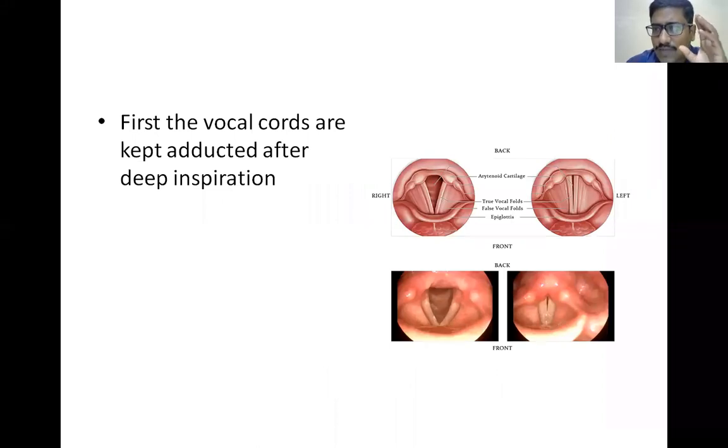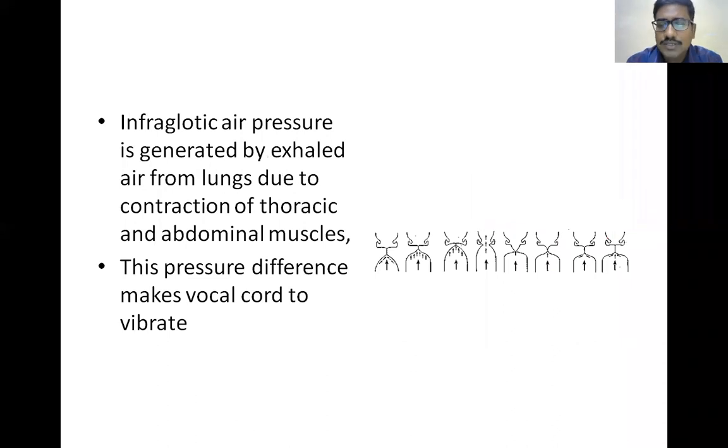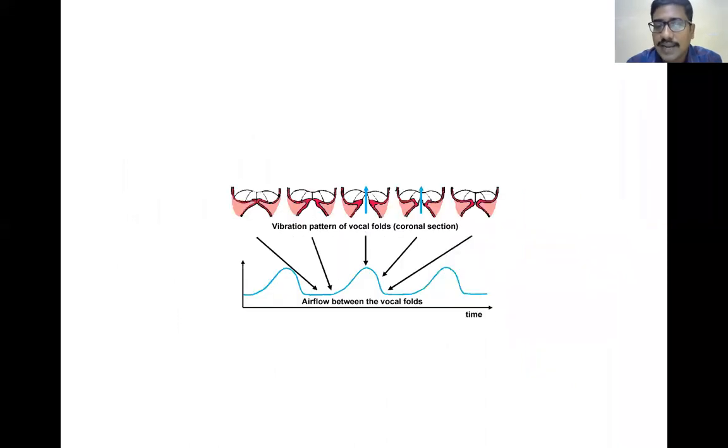It is because of the generation of the infraglottic pressure, because of the expired air, and because of the movement of the vocal cords. The opening of the vocal cords after adduction will start from posterior to anterior, and it starts from inferior to superior. The separation will start from the inferior to the superior. So first the inferior surface of the vocal cord separates, followed by the superior surface of the vocal cords. See, this is the image I'm going to show. So the infraglottic pressure is generated, which pushes the adducted vocal cords. So sound is generated. This generated sound is modulated by the lips, teeth, and gums.